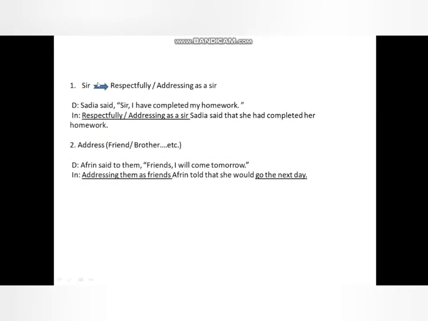Now, if you find sir in the sentence, you have to convert it respectfully or as addressing as sir. For example, Sadia said, "Sir, I have completed my homework." Respectfully or addressing as sir, Sadia said that she had completed her homework. The second is address. Address someone like brother, sister, etc. For example, Afrin said to them, "Friends, I will come tomorrow." Addressing them as friends, Afrin told that she would go the next day. Tomorrow converts into the next day.